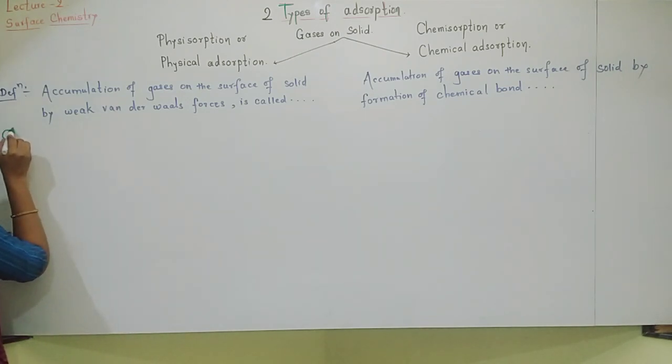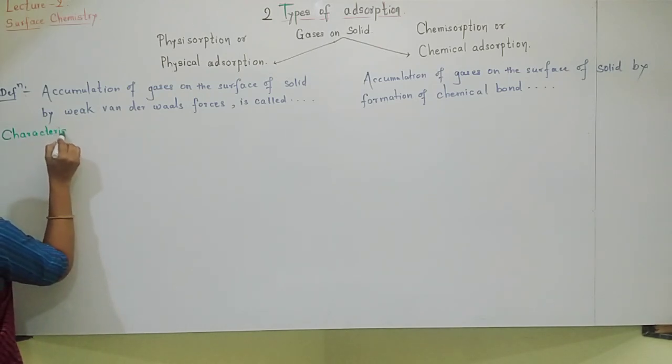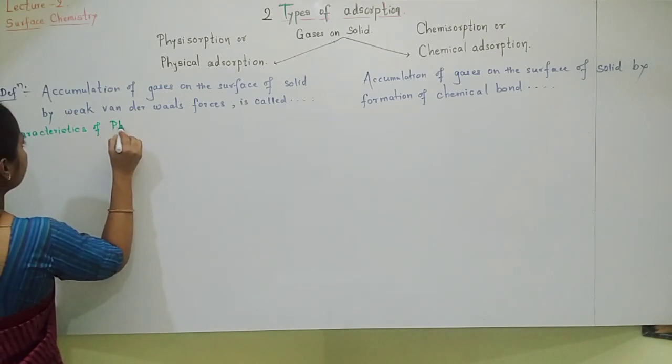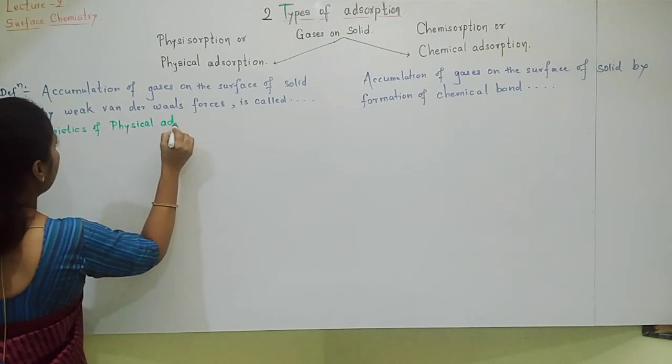Let us write characteristics of physical adsorption.